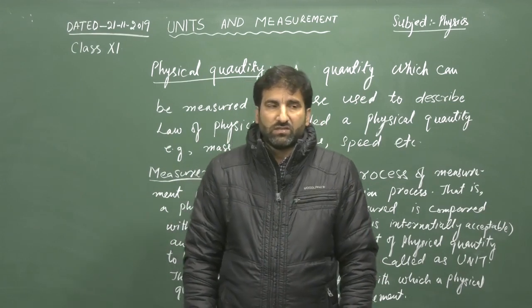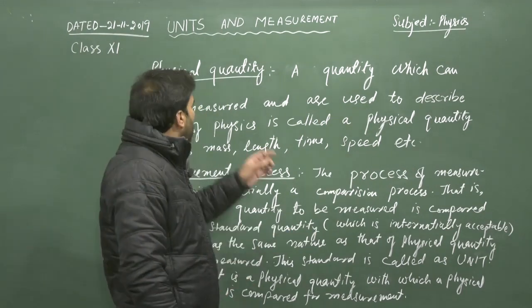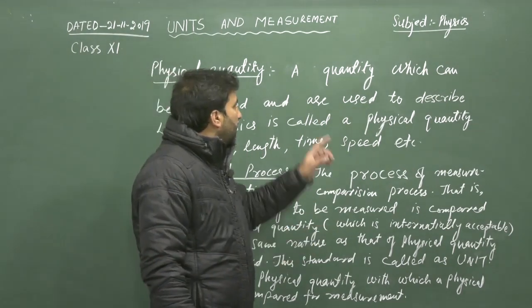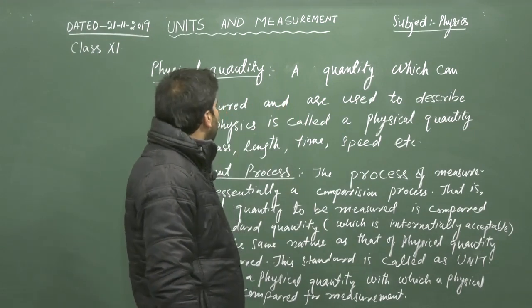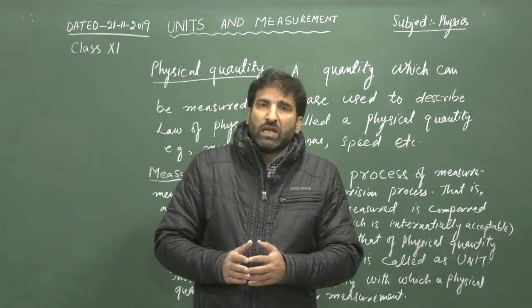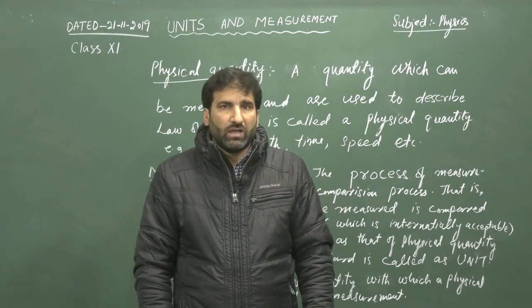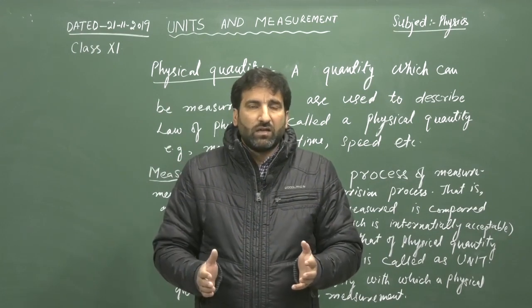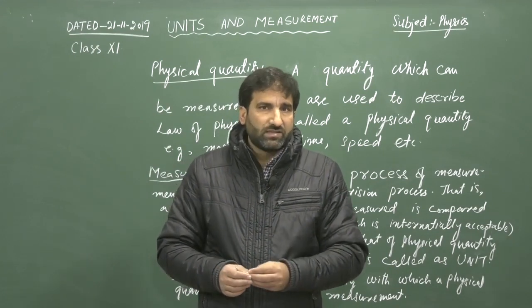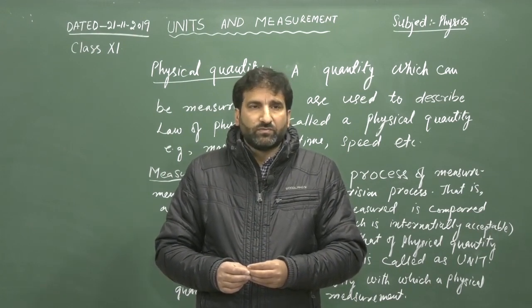One of the definitions is: what is a physical quantity? A physical quantity can be defined as a quantity which can be measured and is used to describe the laws of physics. It is called a physical quantity.